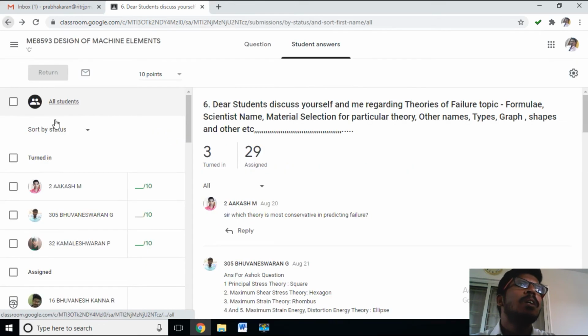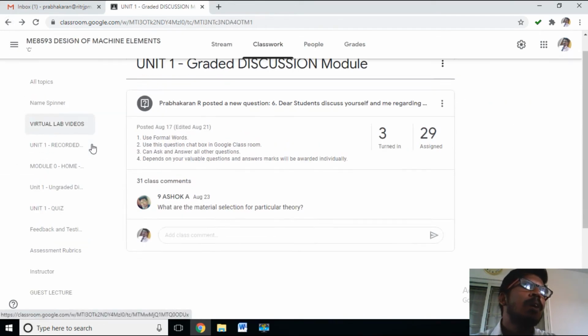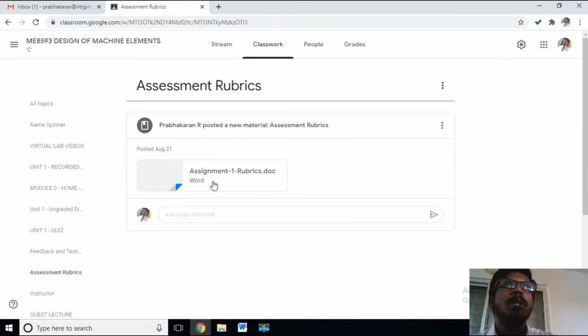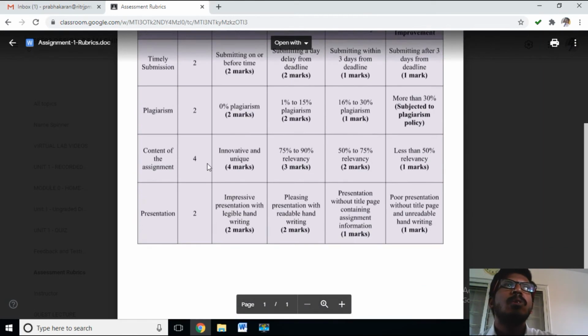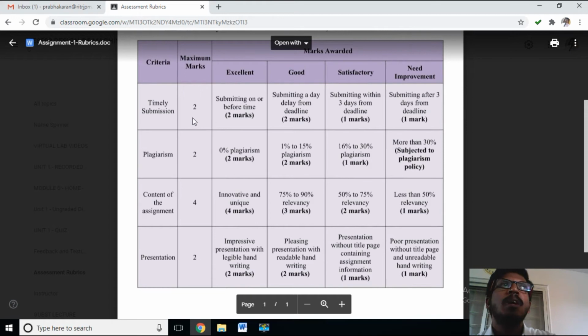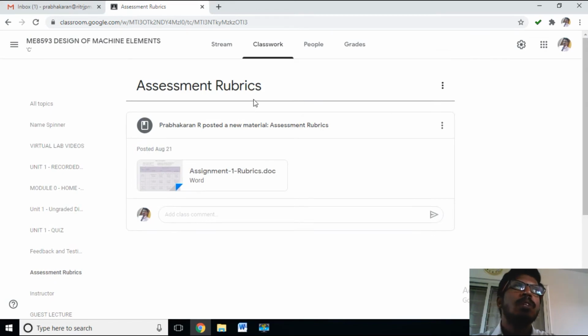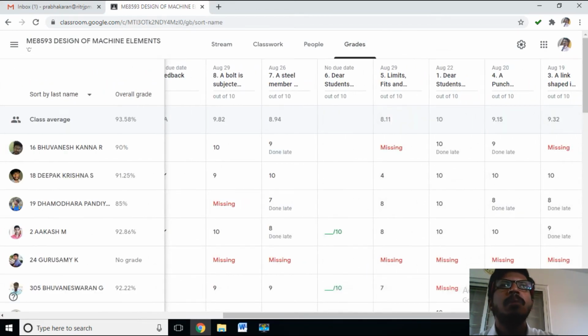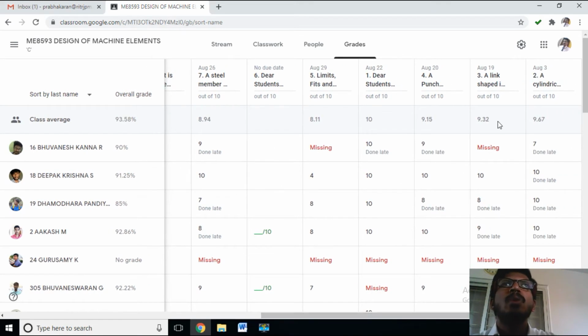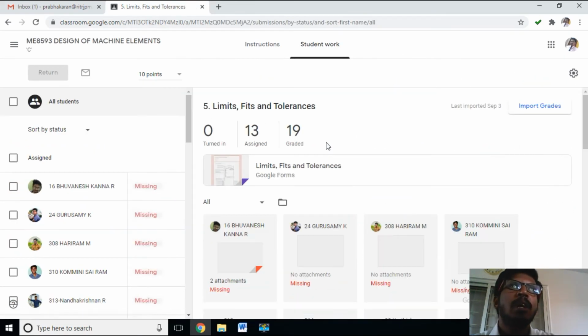I have created rubrics for assessment. This is the standard rubric for my entire class. Totally 10 marks for each assignment. Timely submission, plagiarism and so on, I have split up my 10 marks like that. The quizzes are also graded. I used quizzes.com as well as Google Forms, so we can automatically import grades from the Google Form.